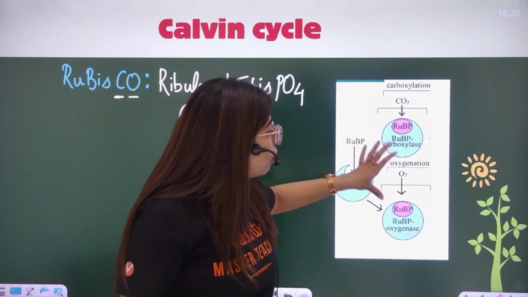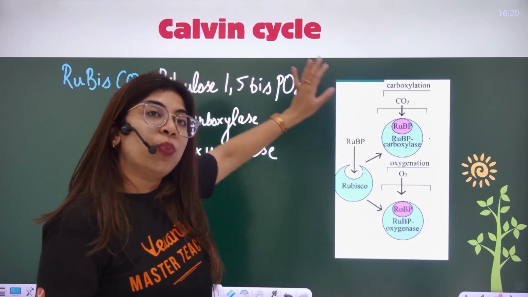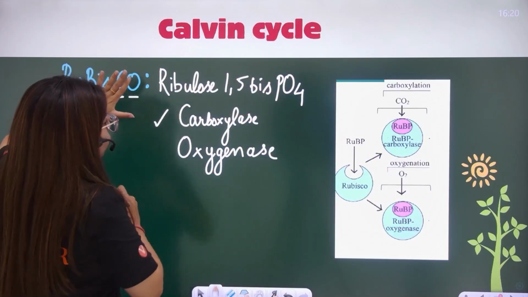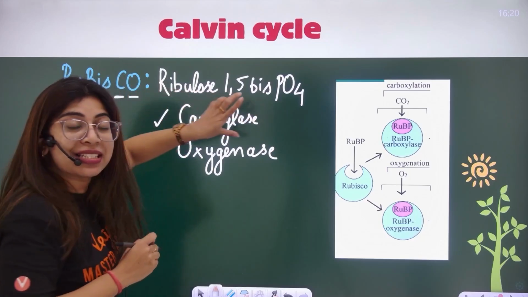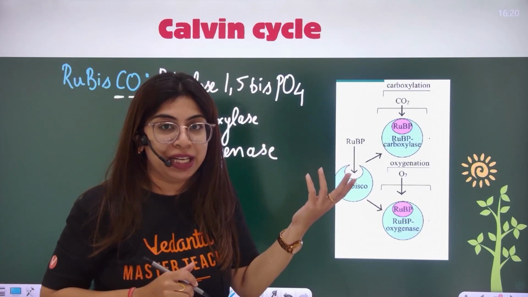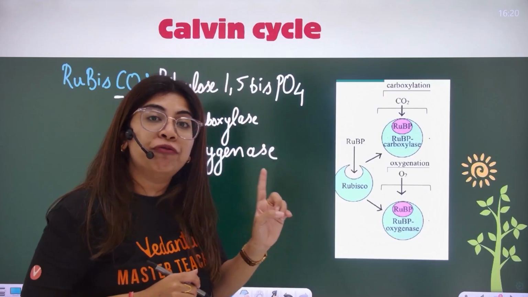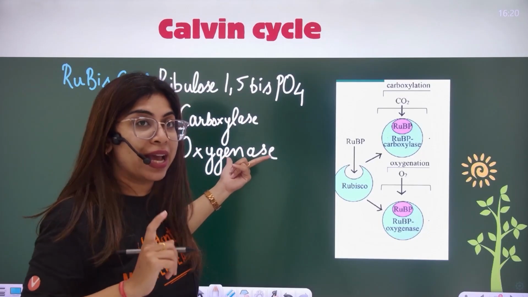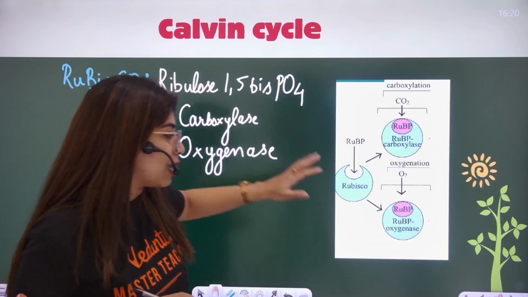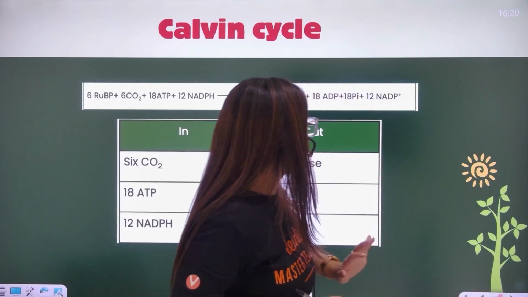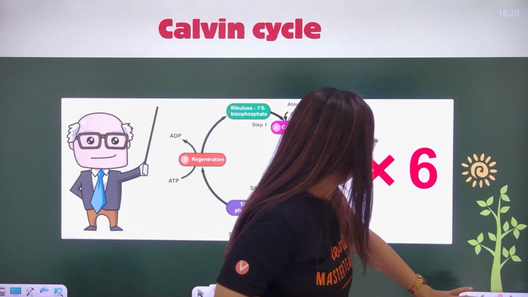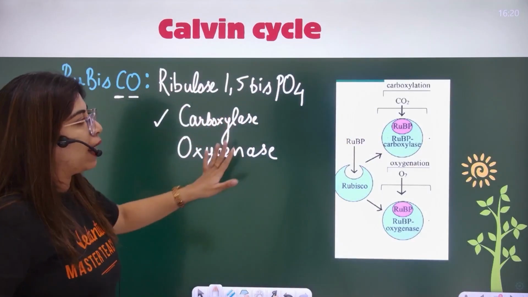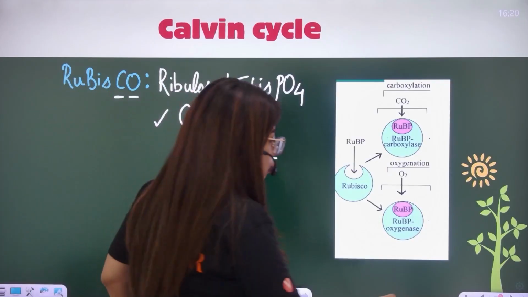It can show carboxylation and oxygenation. But when I'm talking about the Calvin cycle, Rubisco is showing what? Rubisco is showing the carboxylase activity. It is a favorable activity. Once we move to the topic of photorespiration, we'll see the oxygenation activity. I'm giving you a heads up. So, the Rubisco enzyme is used in the very first step of the Calvin cycle. I hope you understood its name.